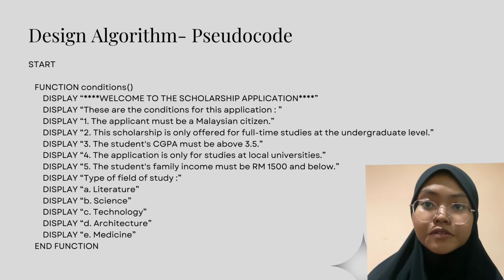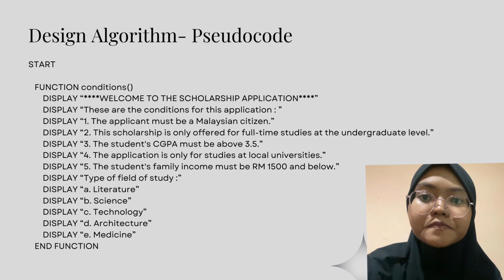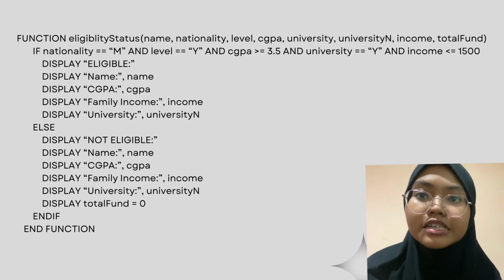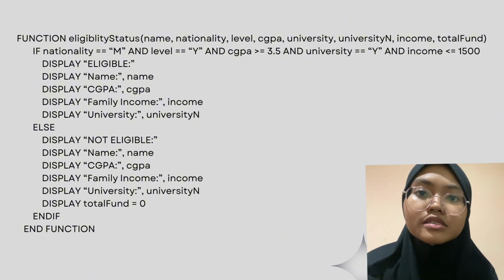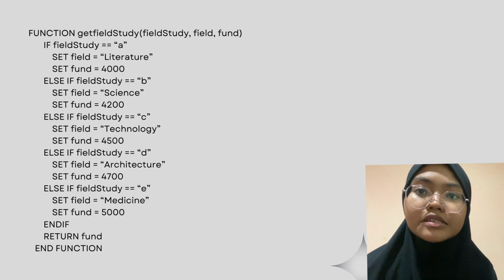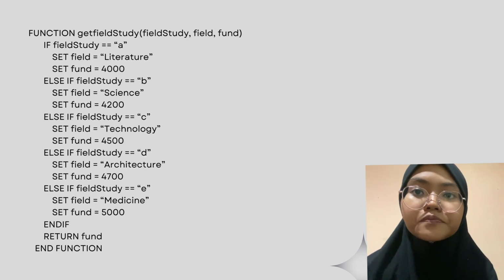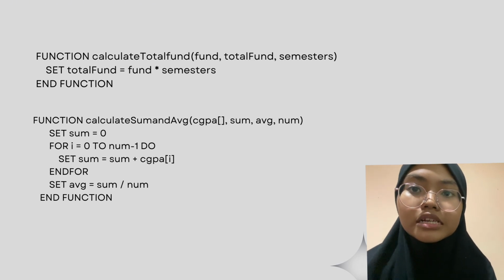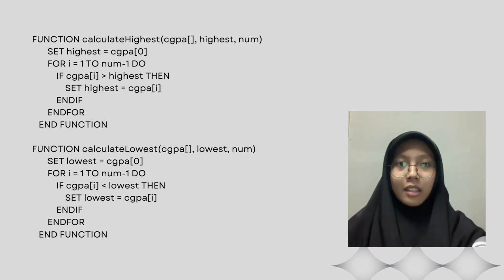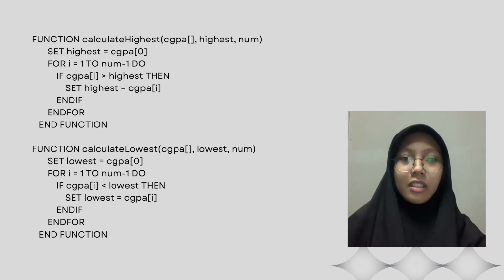And for the pseudocode, the first function is function conditions. The second function is function eligibility status, with name, nationality, level, CGPA, university, and many more. For the third, we have function get field study. We also have function calculate total fund and function calculate sum and average. Function calculate highest and function calculate lowest will find the highest and lowest CGPA among the students.